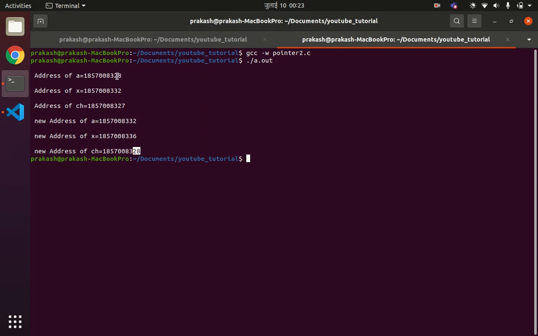So after incrementing by 1, it means what? 4 bytes of memory location need to be reserved more. So 1 into 4 will be how much? 4. So 28 plus 4 will be 32.